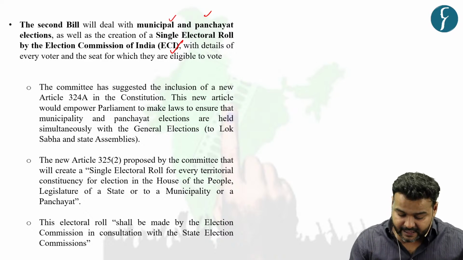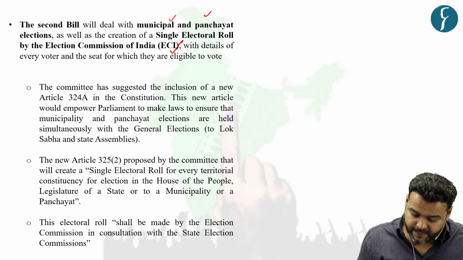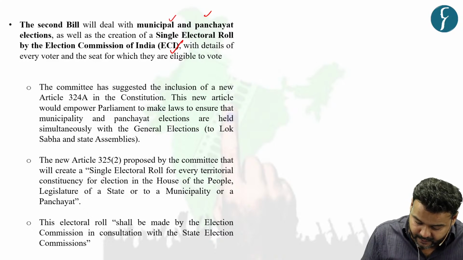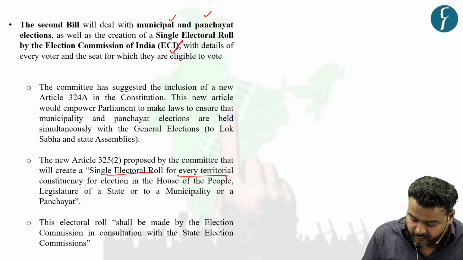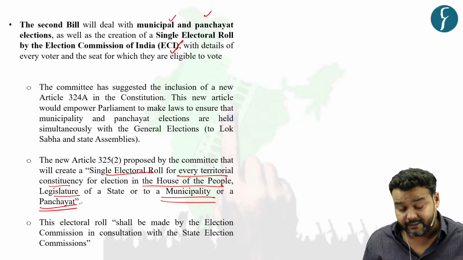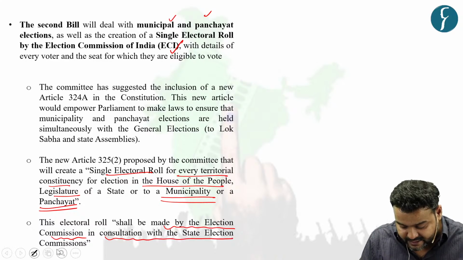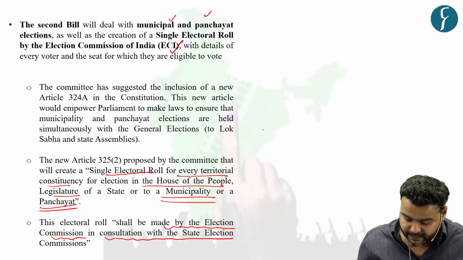And in this regard, they say there would be a single electoral roll for every territorial constituency for election in the House of the People, the legislature of a state, or municipality or panchayat. The electoral roll shall be made by the Election Commission in consultation with the State Election Commission.